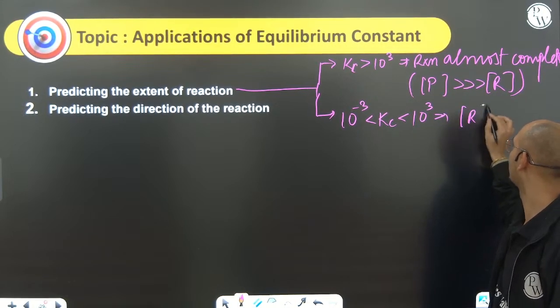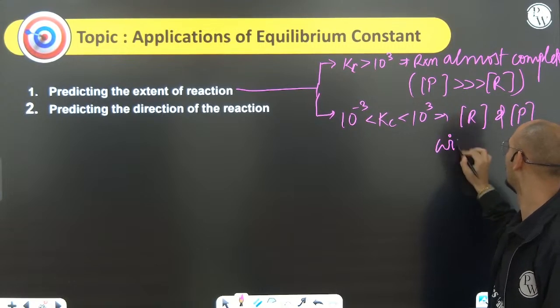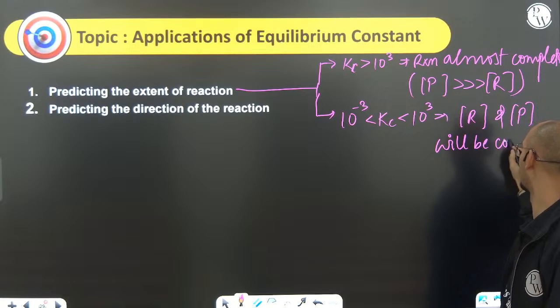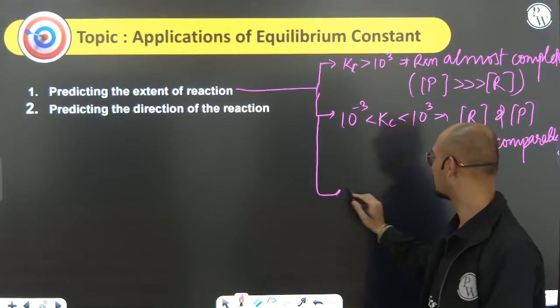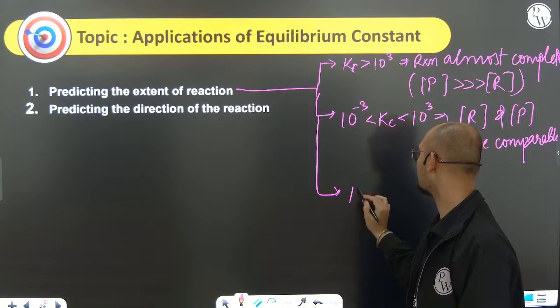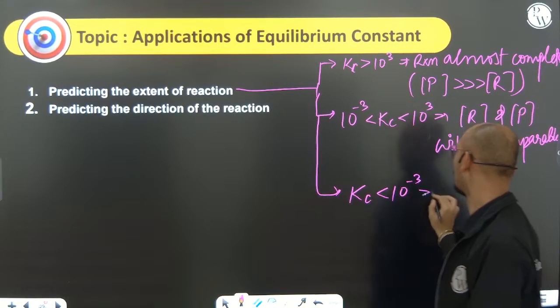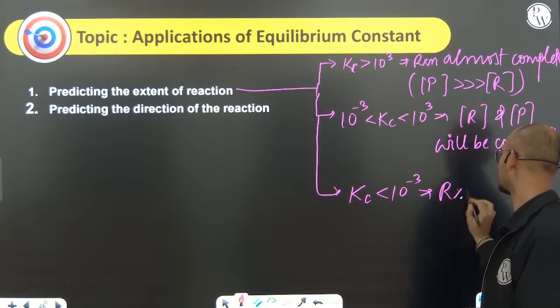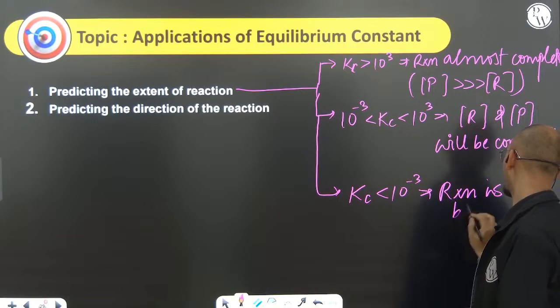The reactant concentration and product concentration will be comparable. You can say that the reaction is not highly complete, not reaching completion. Or if Kp or Kc is less than 10 to the power minus 3, what will happen? The reaction is in the backward direction only.